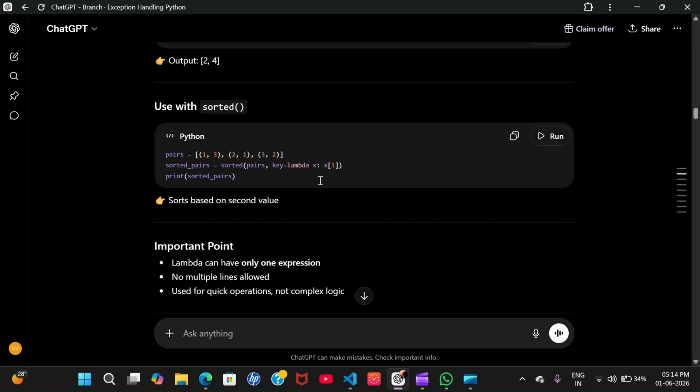The function will be here, the argument, and this is to tell you we are sorting based on the second value. If I write 0 here, then it will sort on the basis of the first value. But we are sorting on the basis of the second value. Then we print, and we get the output. Let me show you.